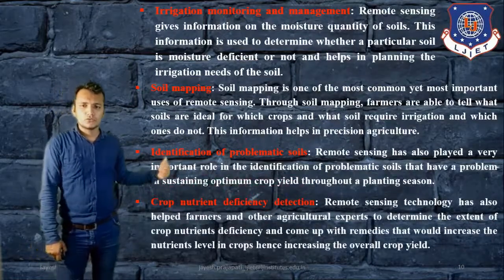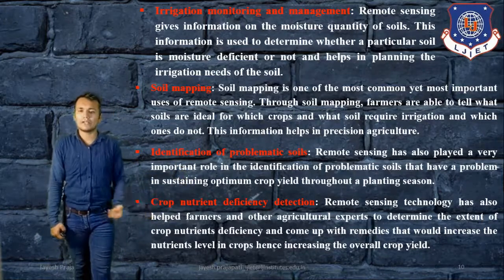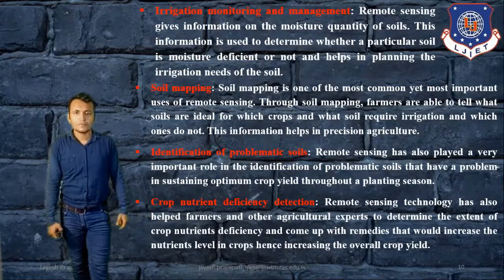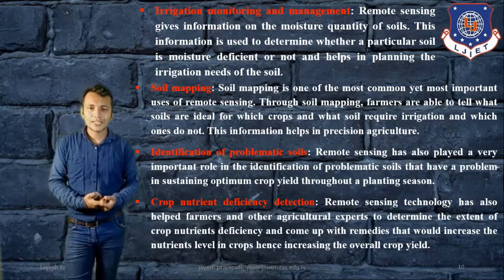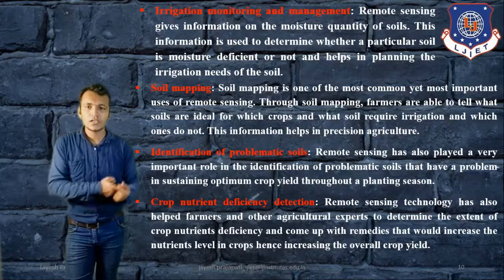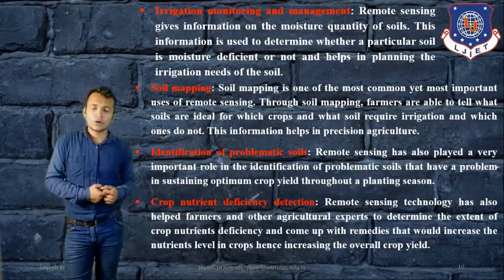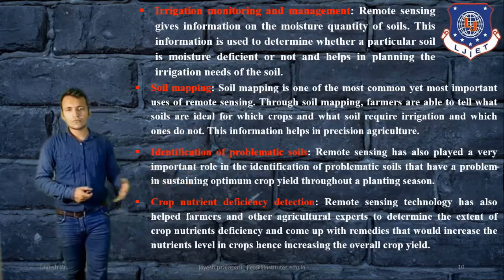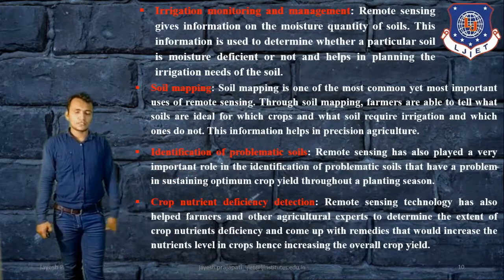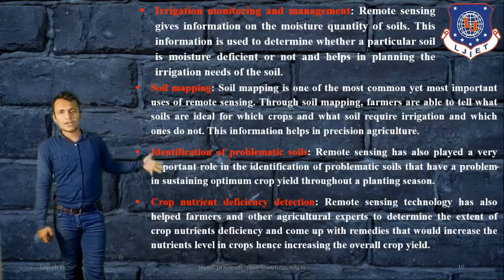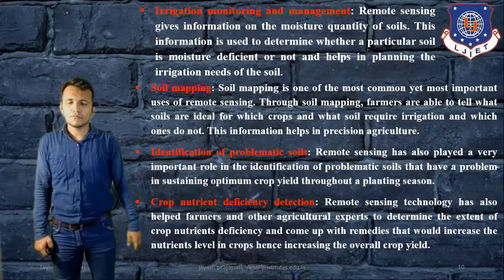Then crop nutrient deficiency detection. This kind of information is also available from remote sensing systems, because remote sensing technology also helps farmers and other agriculture professionals to determine the extent of crop nutrient deficiency and come up with remedies that would increase the nutrient level in the crop. Nutrients are most important for the crop, so that information is also given by this remote sensing system. So those are the different advantages and applications of remote sensing technology. That's why we can explain these points also.